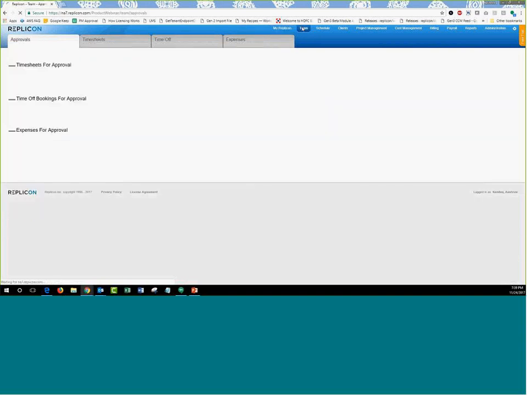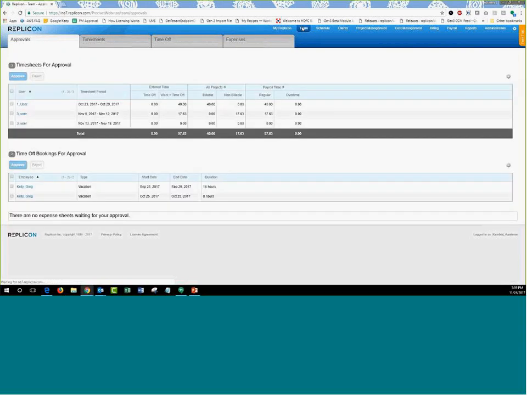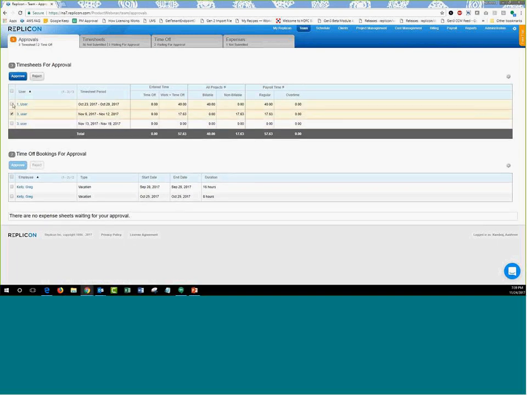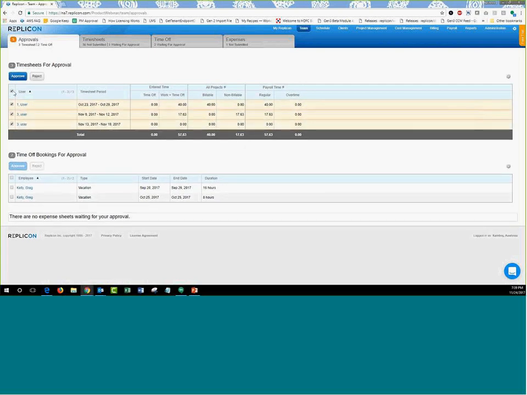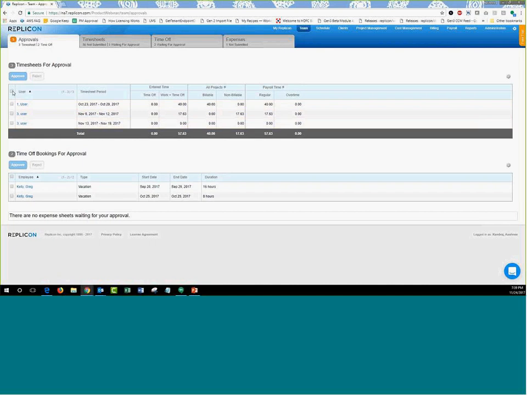So click on the Team tab right here, and there you're going to see the approvals for the timesheets. Time off and expenses, of course, will be added to the page if you have those as well. Timesheet approvals are listed out here. You can go ahead and approve the timesheets directly. However, if you want to approve all the timesheets that you have listed as a supervisor or project manager or client representative, you can either check the boxes one by one, or instead of doing that, check the box next to user, and all the users' timesheets get selected at once, and you can go ahead and mark it as approved or rejected.